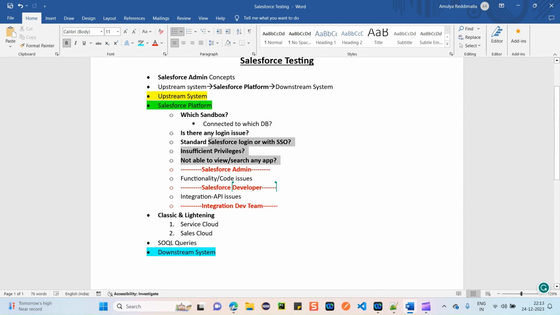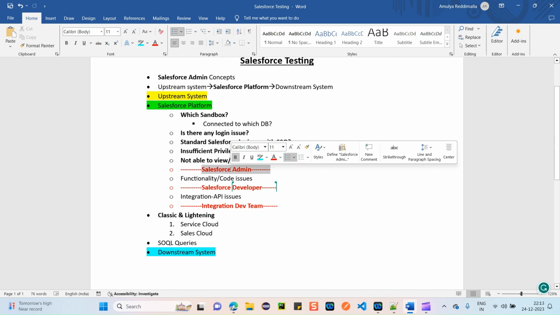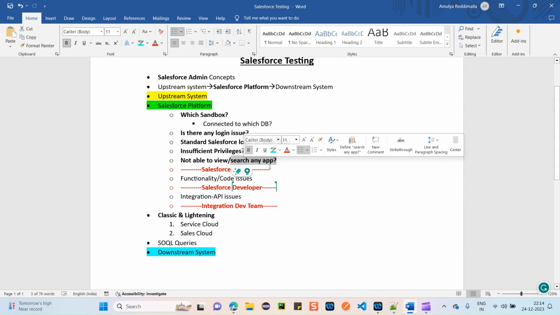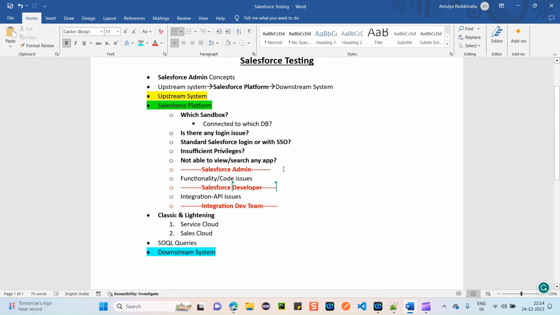For all these issues also, you have to reach out to your Salesforce administrator only, because he is the point of contact. He is the person who will provide you the access and the privileges, and provide access for Salesforce internal apps also, like whether you should have access to your service console or sales console, and inside those apps, for which objects you need to have access and for which you should not.